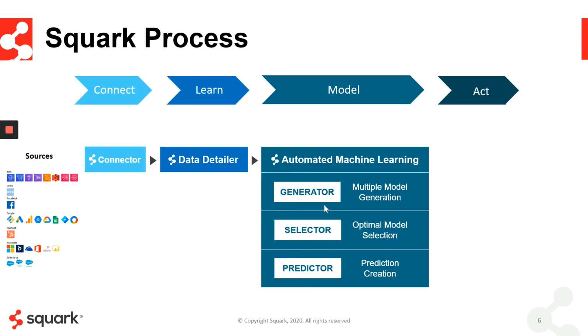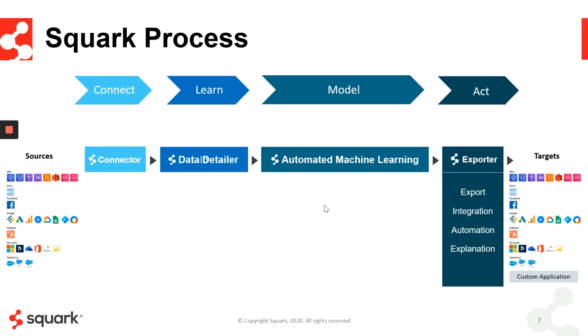And then once we figure out which model is best, we select it and we automatically run the predictions for you on your data. This allows us to get the results, the predictions, which you can then export. You can integrate to other systems for our business and marketing automation, or you can view our very powerful model explanation capabilities that allow us to tell you some of the reasons why the decisioning in the prediction is occurring. This includes identifying which variables are most important, as well as other model explainability capabilities like partial dependency plots.